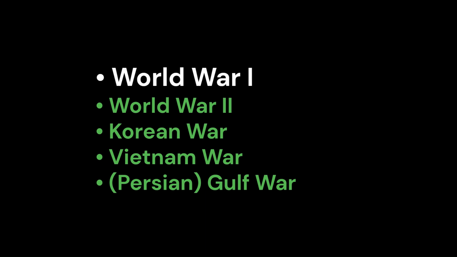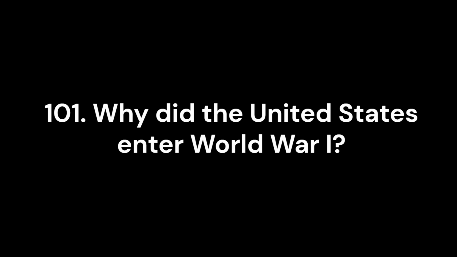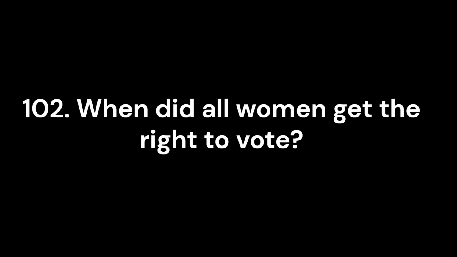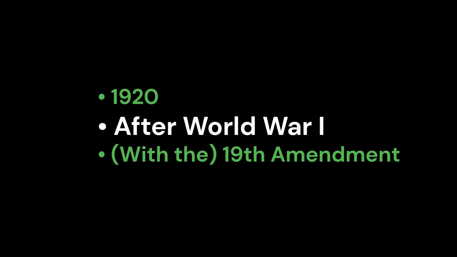100. Name one war fought by the United States in the 1900s. World War I. 101. Why did the United States enter World War I? Because Germany attacked U.S. civilian ships. 102. When did all women get the right to vote? After World War I.